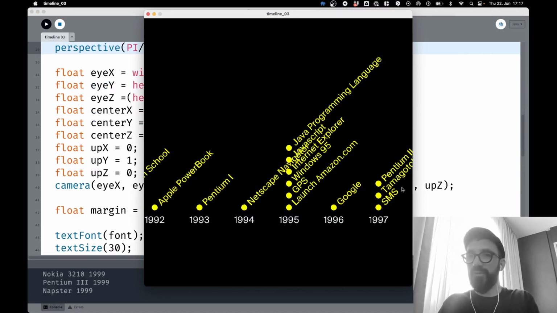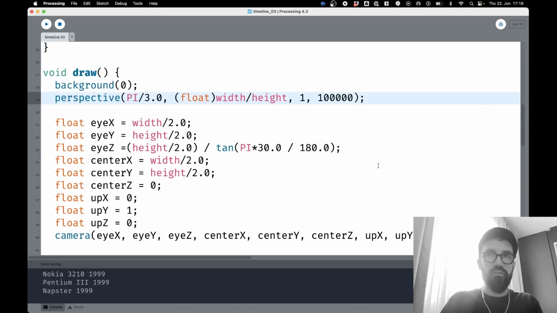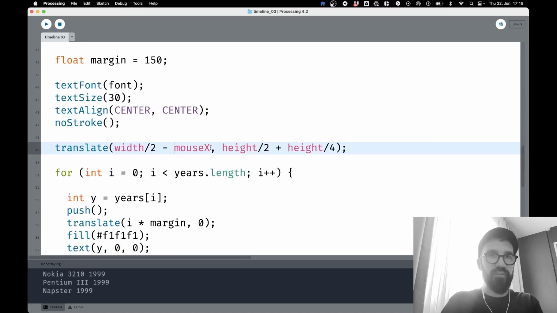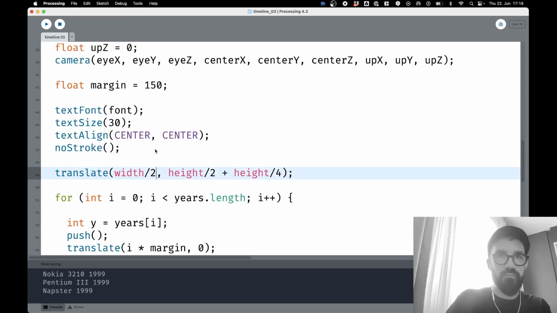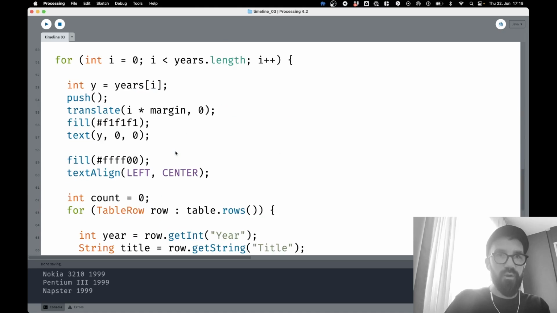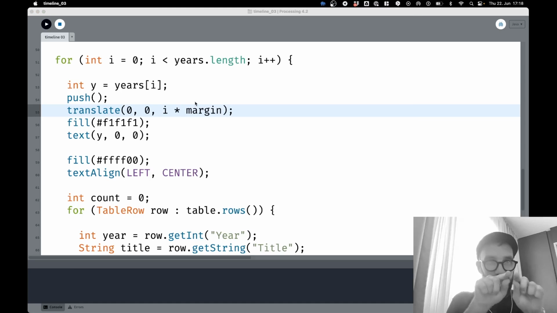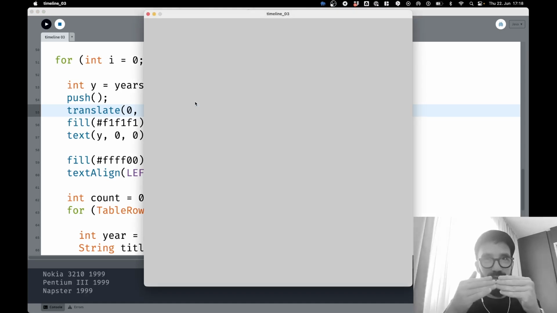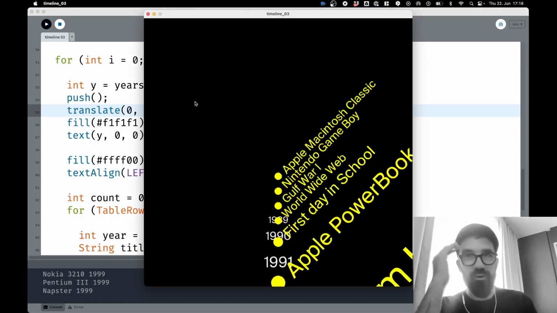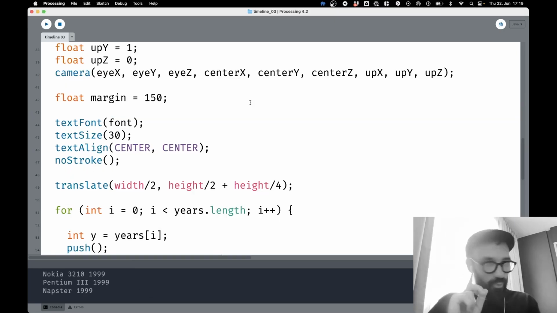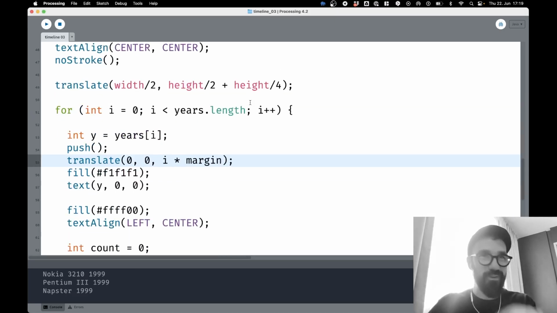It's a 3D scene, even though it's not really visible. And now I will go to this line of code here, which translates the whole thing. Okay, this is the place where we translate the things on the x-axis, right? So I have to cut that out from the x position and put that into the z position to not distribute it on the x-axis, but on the z-axis. Let's see if that works. Whoa, it works already. Nice. That's a very surprising result. Actually, I didn't know that it's already working so well.